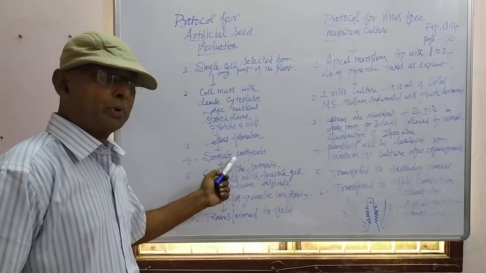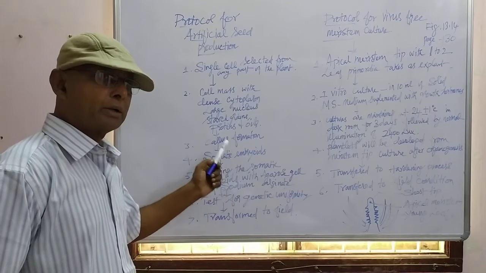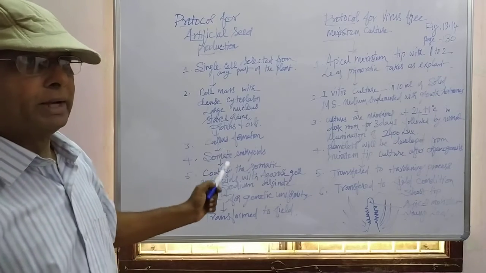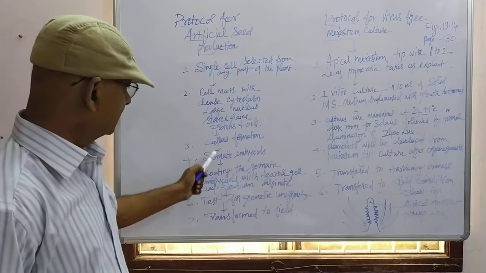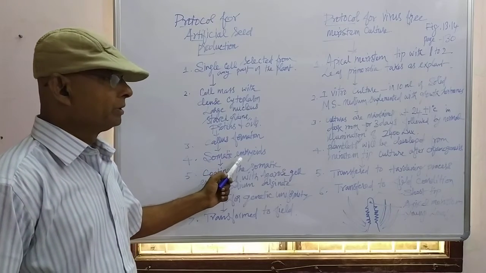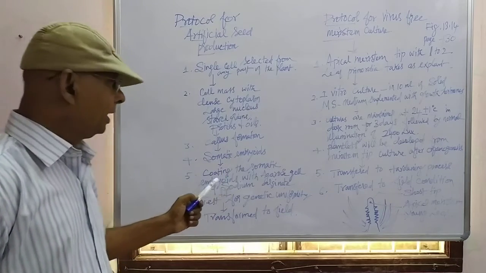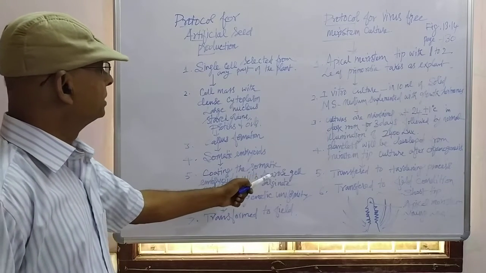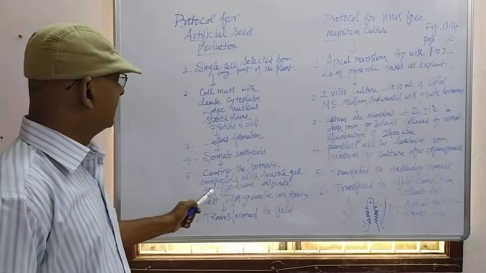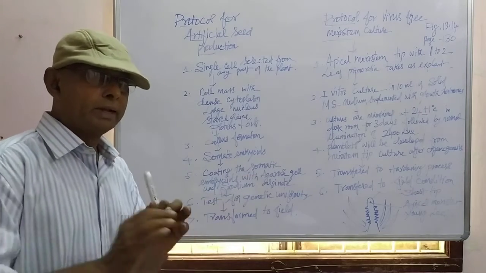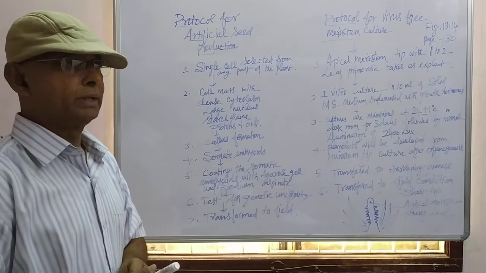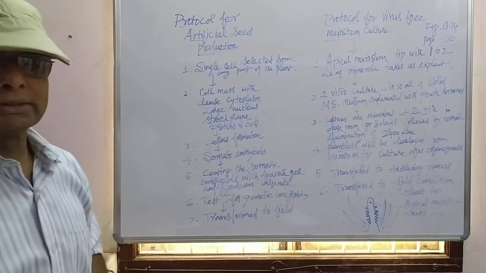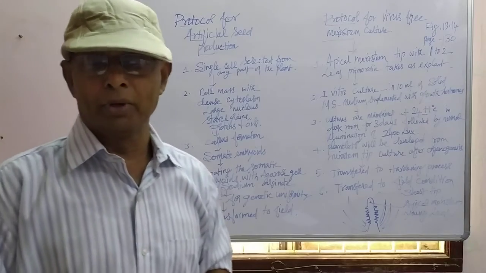Somatic embryo will be produced, that is called embryoid or somatic embryoid or somaclonal embryo, which is directly produced from the callus. When the somatic embryos are taken and coated with agarose gel and sodium alginate, they are converted into synthetic seeds. That is the artificial seed production from the embryoid.